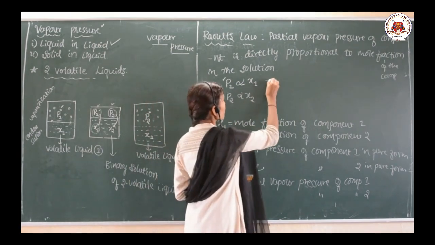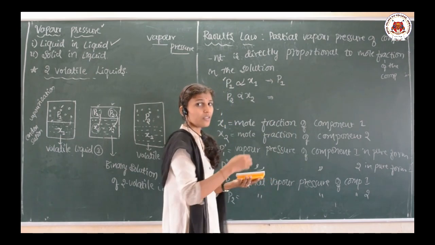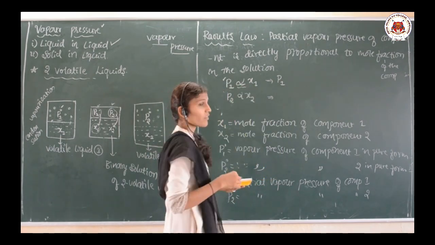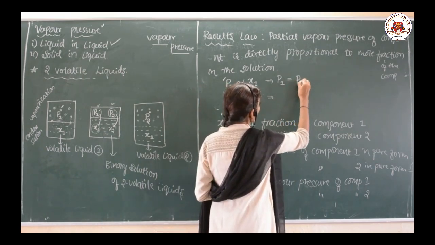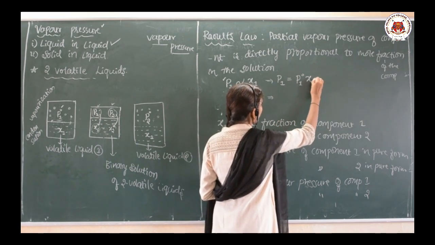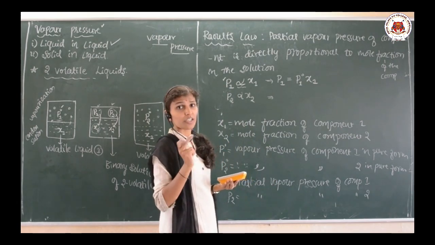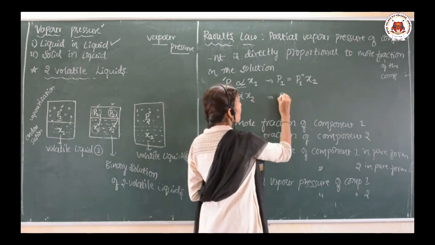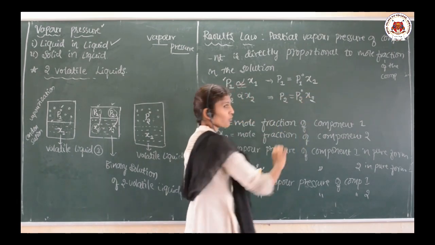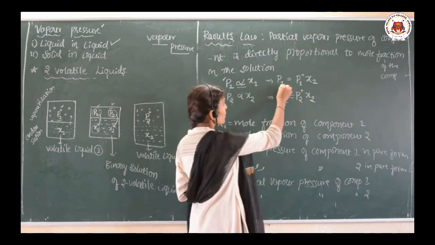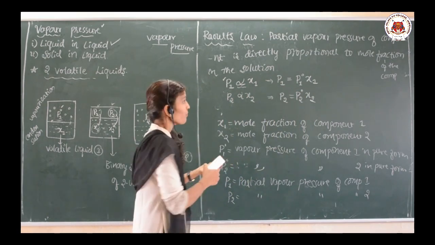Here the proportionality constant is replaced by one more constant: P1 equals P1 naught into x1. Similarly, P2 equals P2 naught into x2. Whatever terms I am writing here, I have already explained.